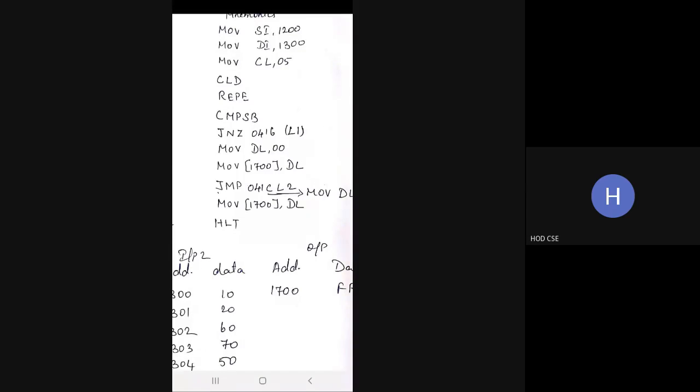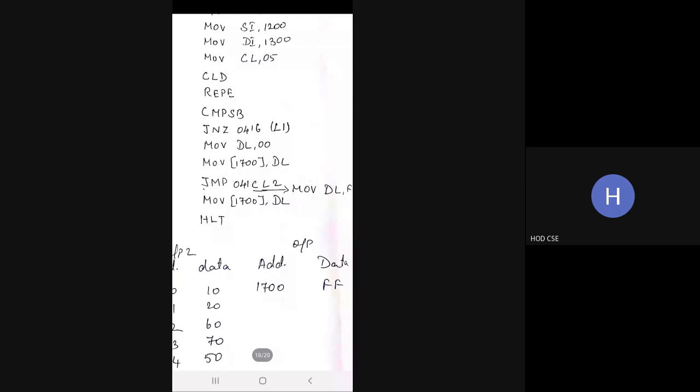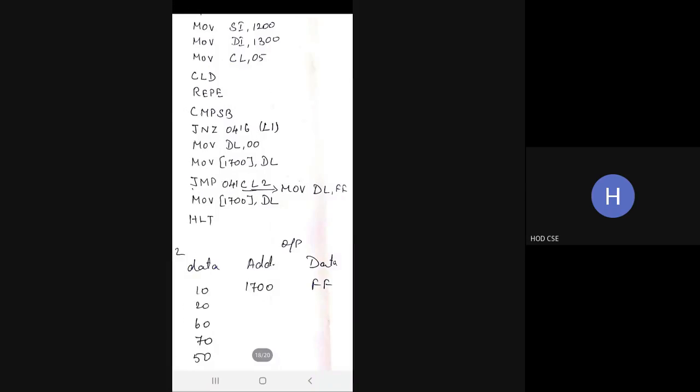In case it does not have the same data in both memories, it will jump to the condition: move FF to DL and DL value to 1700, and it will halt the program.